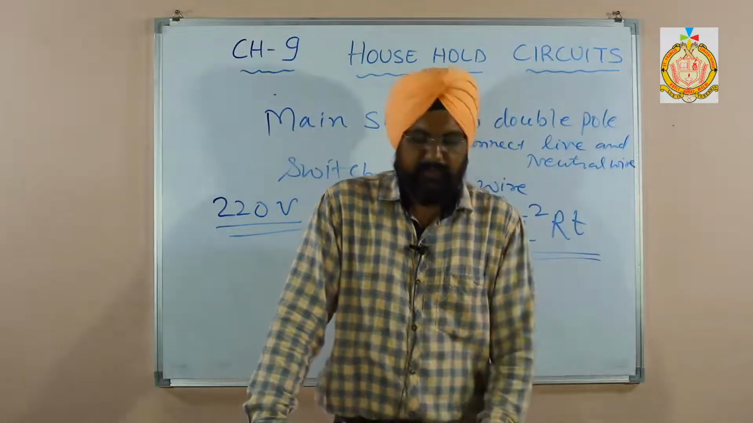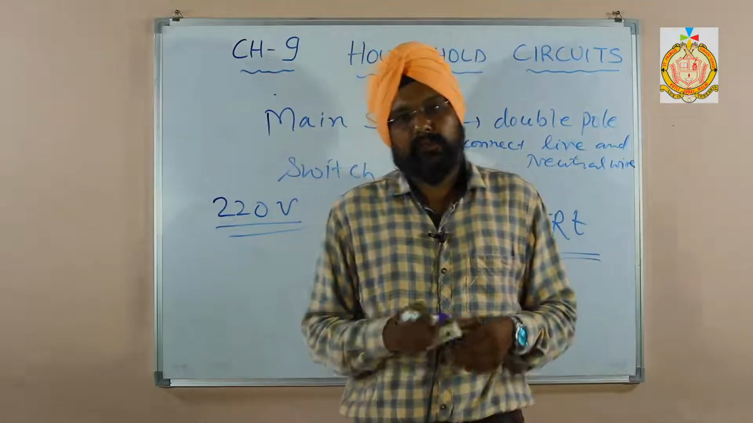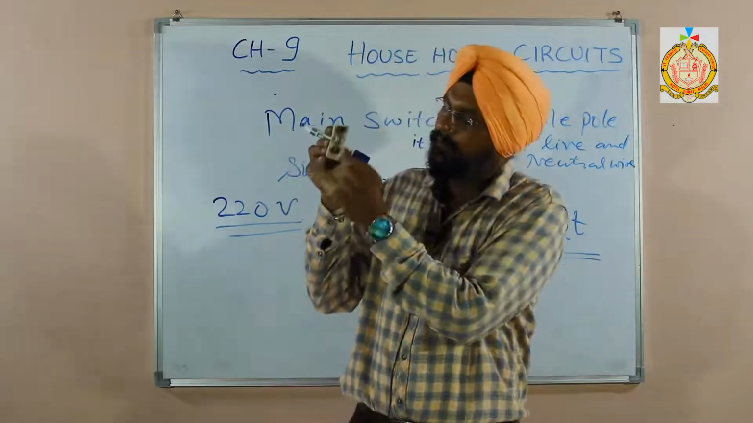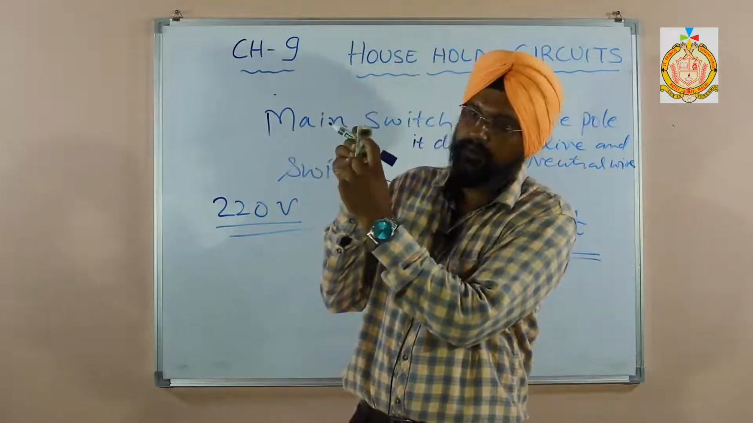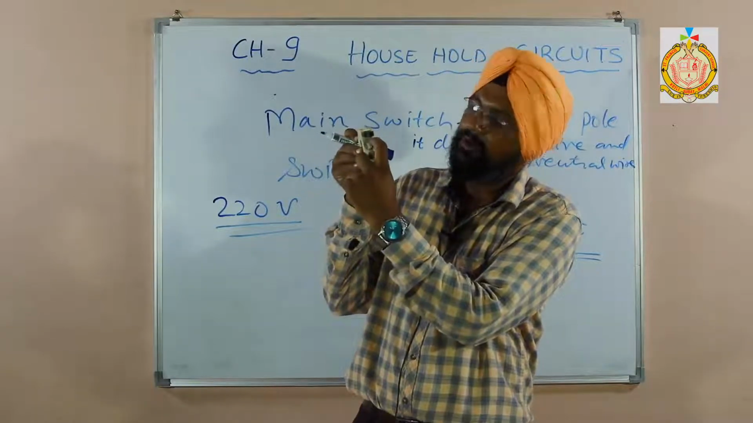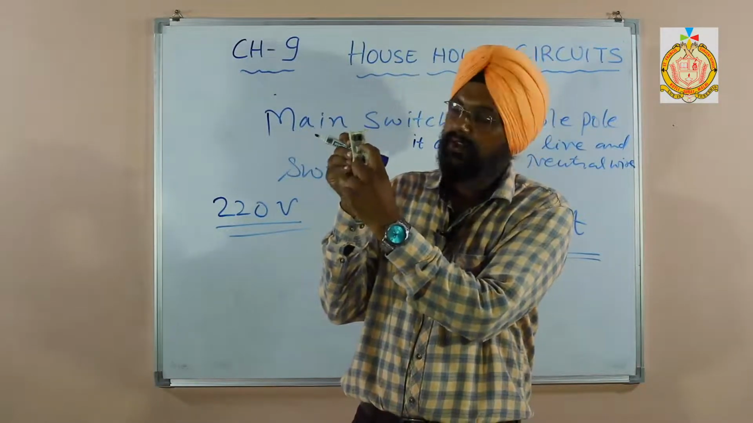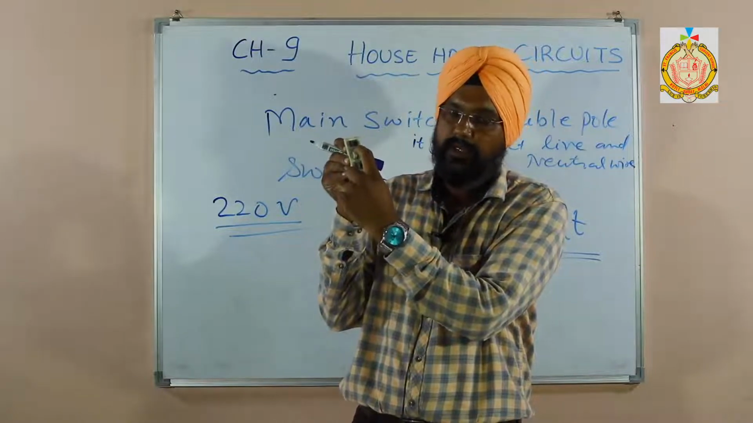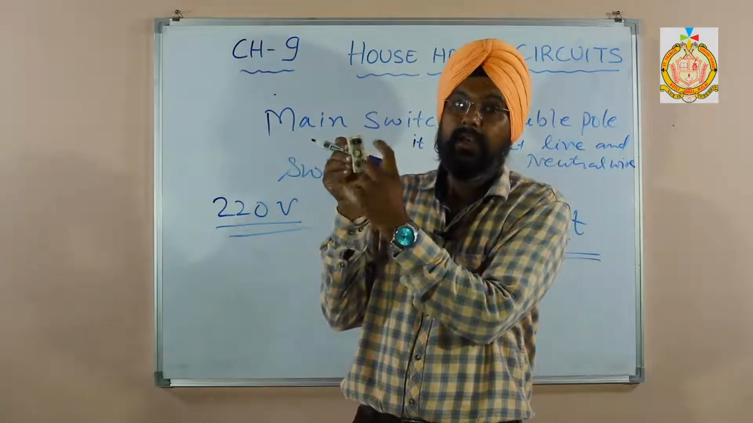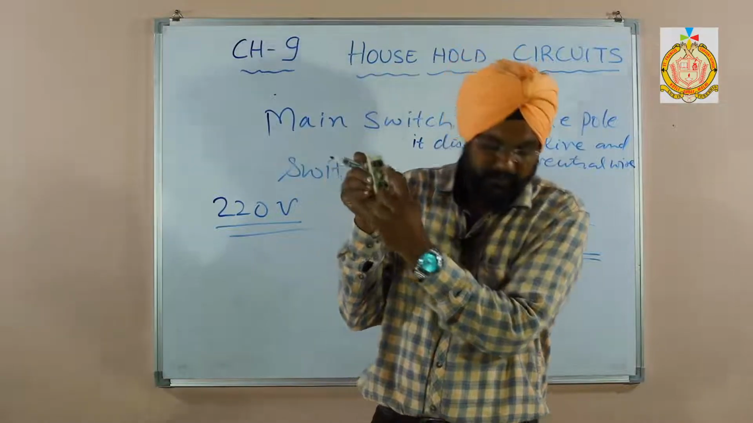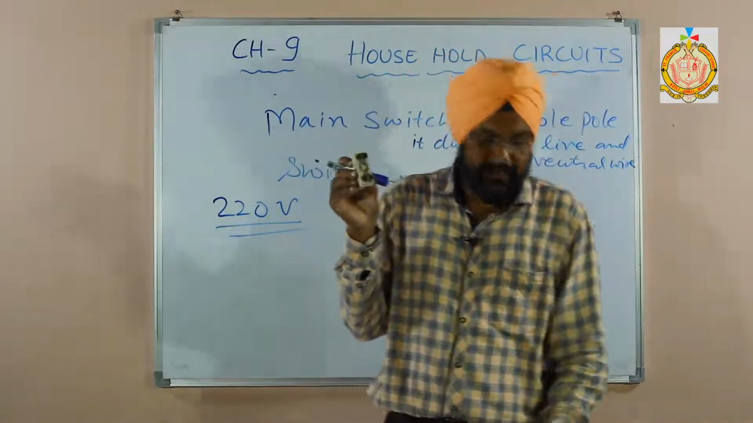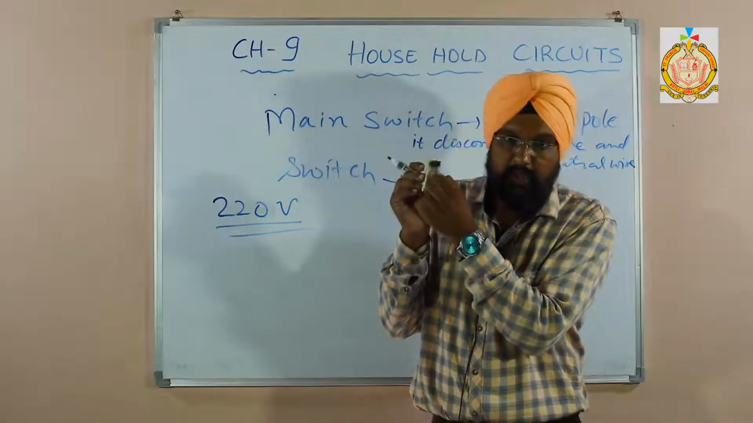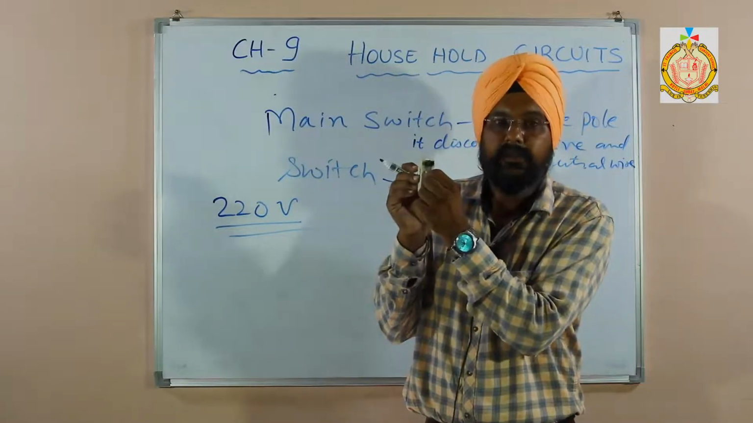Then the material: what kind of material are we using for the fuse? This is the fuse wire. What is the material of this fuse wire? Is it copper wire? Can we use copper wire? No, we cannot use copper wire. It is an alloy of lead and tin. It is very short and thin, not thick. It depends upon the load.